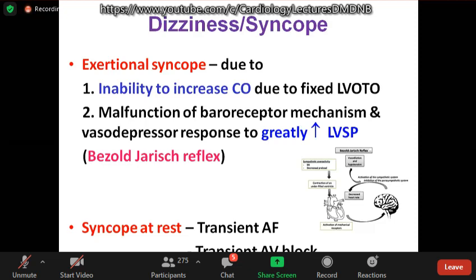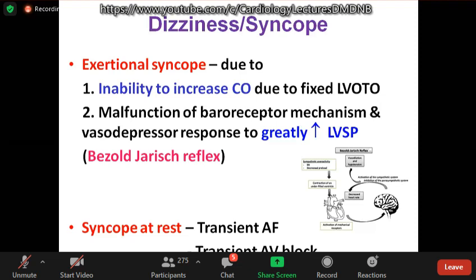The mechanism of which is controversial. The standard explanation is inability to increase the cardiac output due to fixed LVOT obstruction, and the small LV, which is not able to increase the cardiac output. But another explanation is Bezold-Jarisch reflex. Marked increase in the LV systolic pressure causes stimulation of the mechanoreceptors and a reflex vasodilatation, hypotension, and bradycardia. That is, Bezold-Jarisch reflex contributes to exertional syncope.